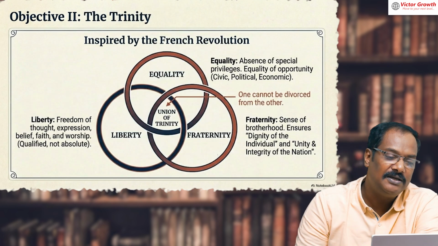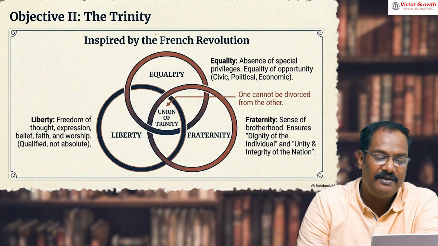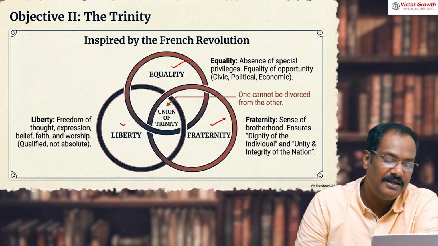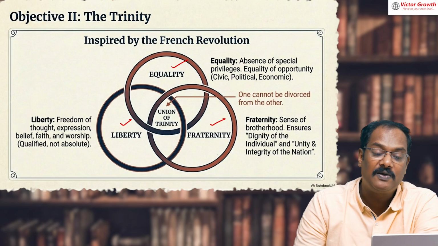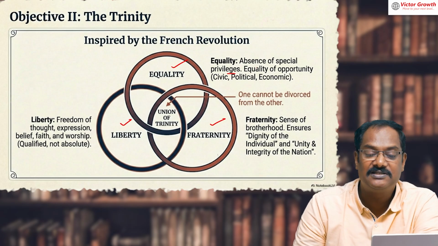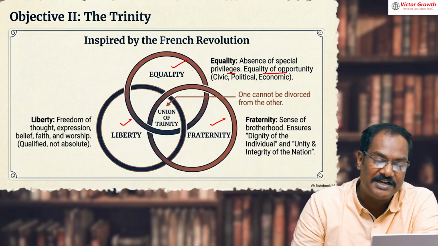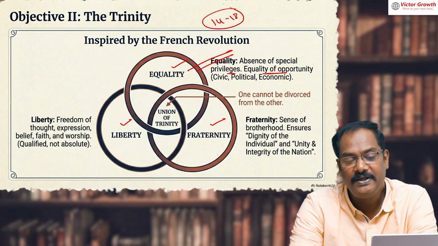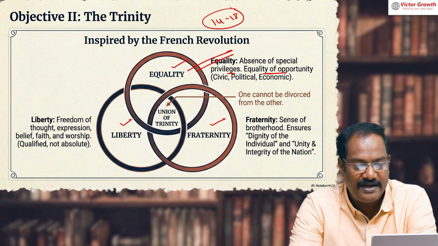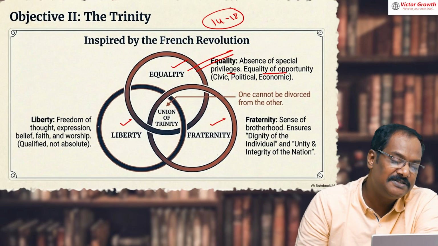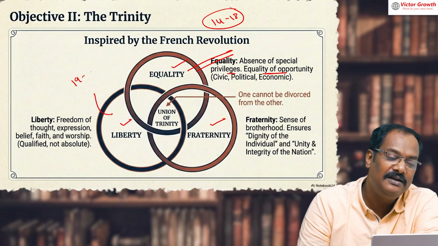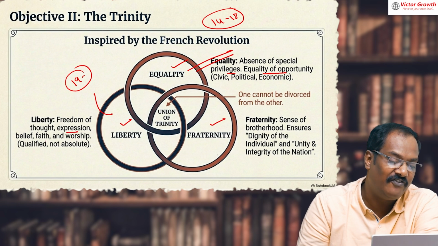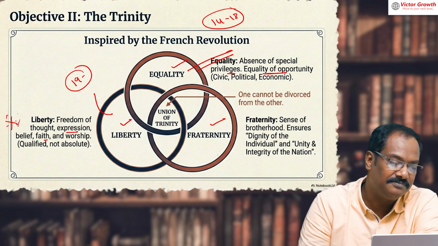Now come to the important Trinity. What is the Trinity? Equality, liberty, and fraternity. Equality means absence of any privileges, equal treatment. This is actually a fundamental right: Article 14 to 18, please write down. We'll discuss the fundamental rights also. Article 14 to 18 is the right to equality. Liberty is basically a fundamental right, Article 19. Freedom is there: freedom of thought, expression, faith. You have to memorize this, no other way.